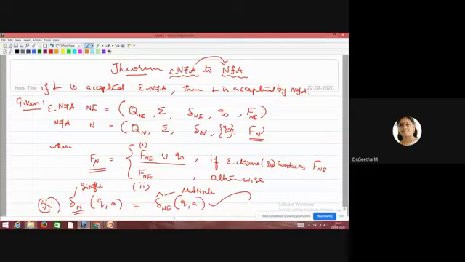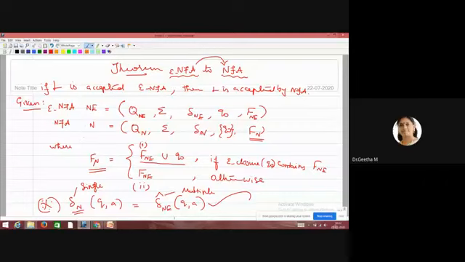Are you able to follow? So what are all the things given in the question? The question is, if L is accepted by NFA with epsilon, then it is also accepted by NFA. They have given one automaton, NFA with epsilon, followed by another automaton, NFA, so you want to define both automata.